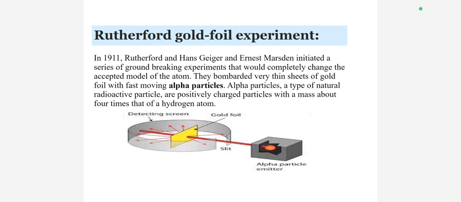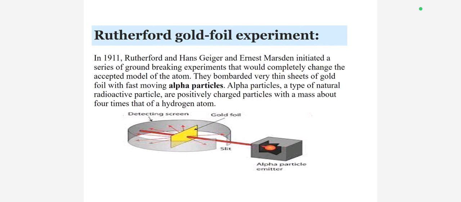Most of the alpha particles passed straight through the foil, but some were deflected at large angles and a few even bounced backward.